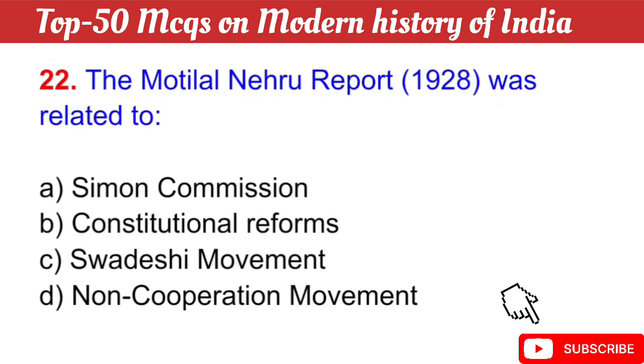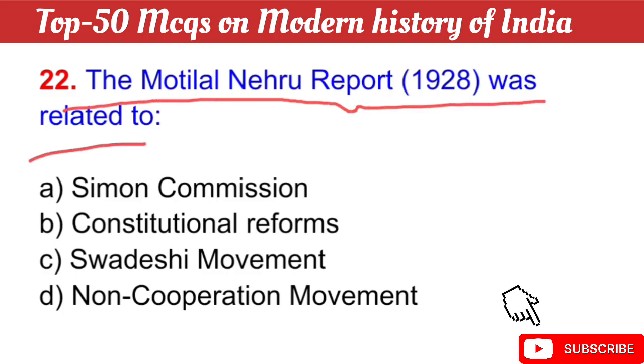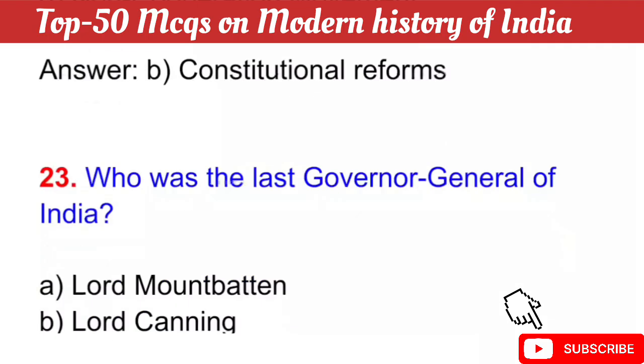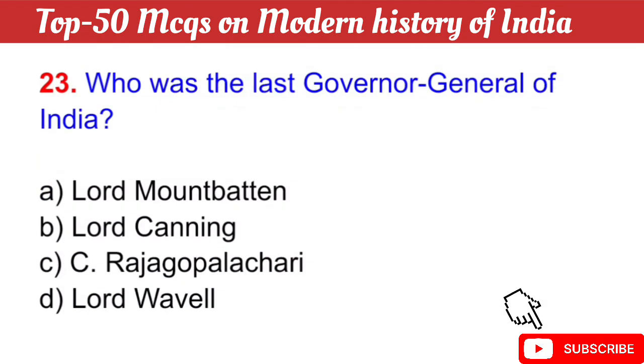Question number 22: The Motilal Nehru Report of 1928 was related to? Your question is, the Motilal Nehru Report of 1928 was related to? The right answer is option B, constitutional reforms. Okay.